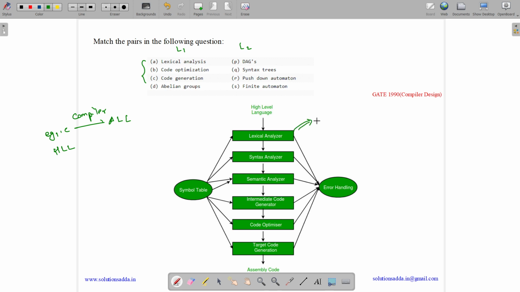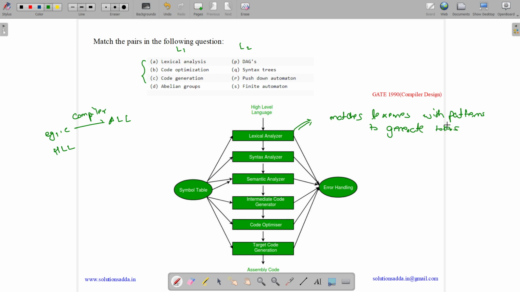Let us see this lexical analysis phase. The lexical analysis phase checks and matches the lexemes with patterns to generate tokens.